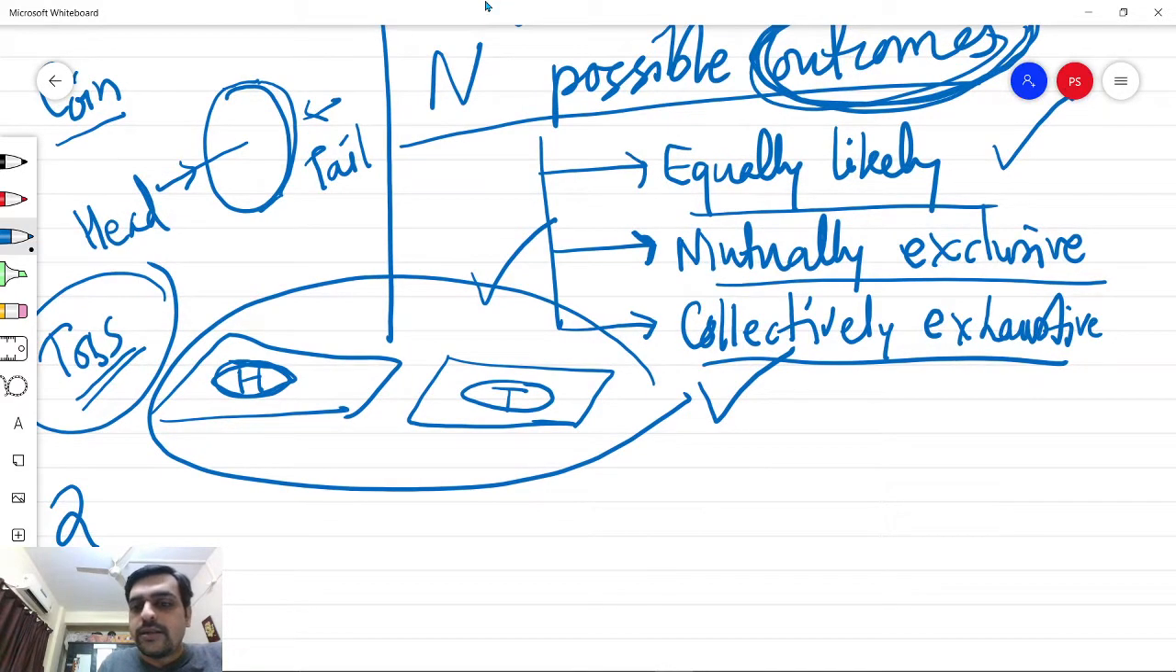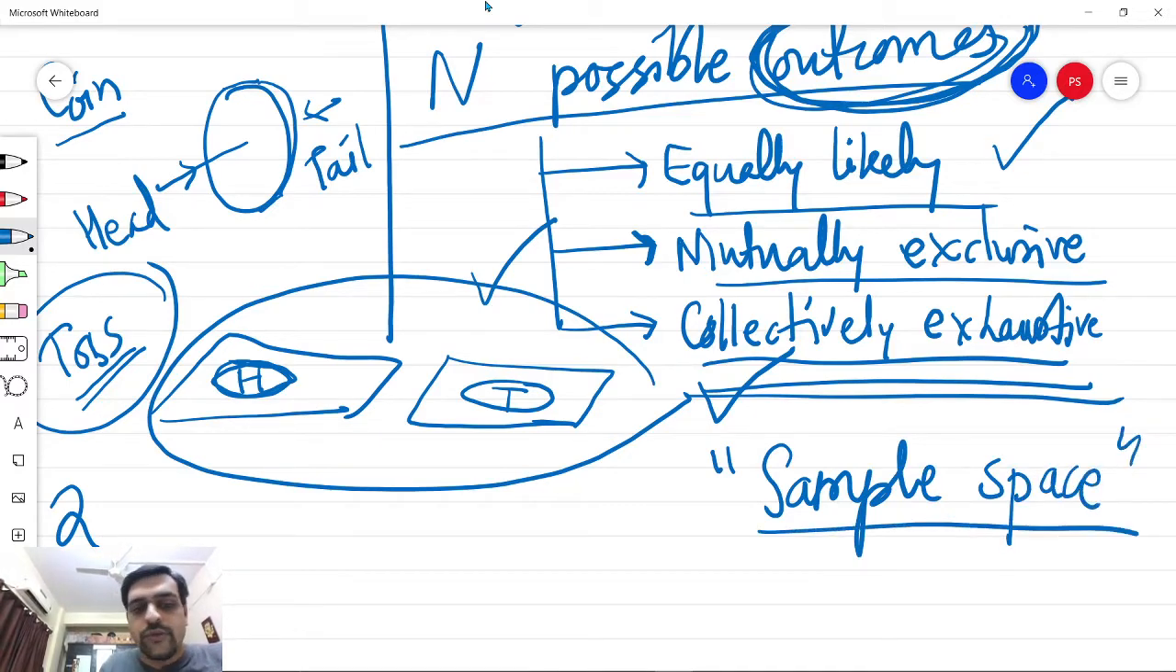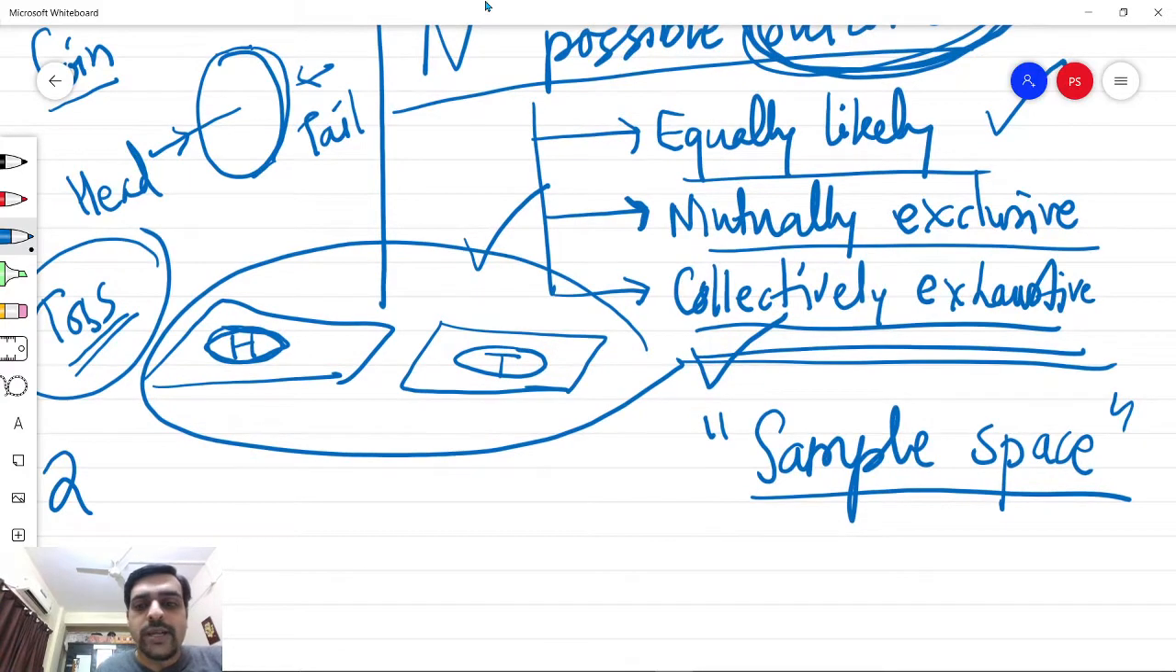The collection of all possible outcomes is usually called the sample space. So whenever we need to study the probability of any event or a possible outcome of an event, we need to create a sample space first so that we get an exhaustive list of all possible outcomes.